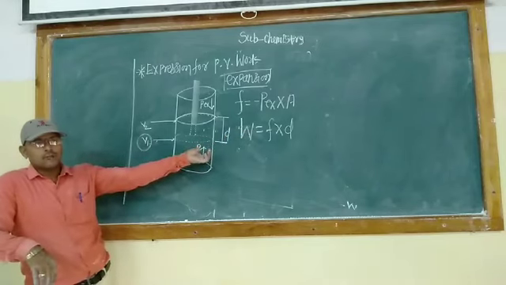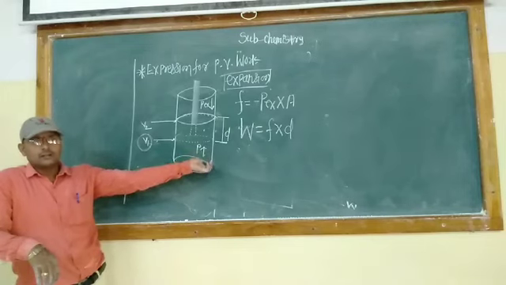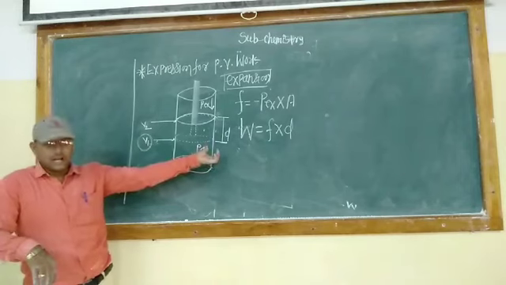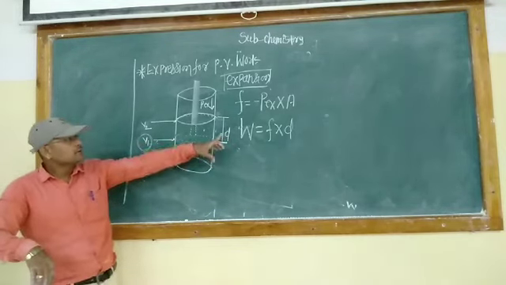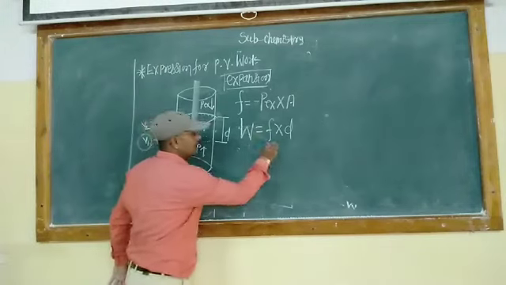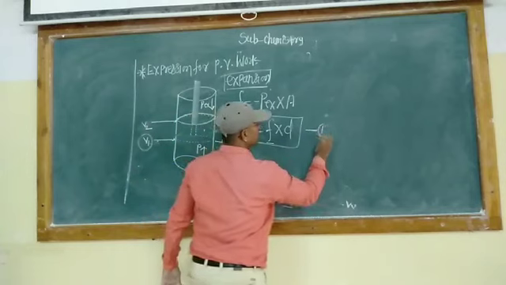What is the definition of work? When the pressure or force is applied to the object at the time it is displaced from one place to another place, so that W is equal to F into D. But what is the value of F? In equation number 1, I said. Here is equation number 1.